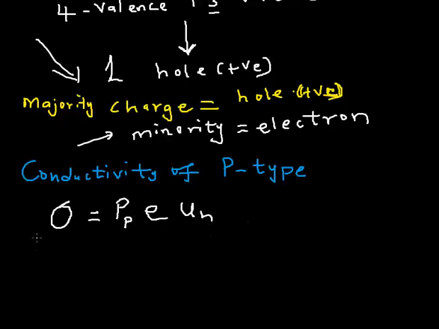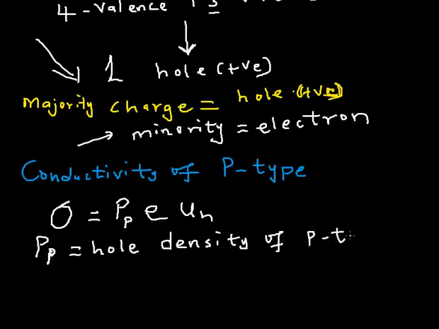So Pp is the hole density of p-type, and of course you know what µh represents: the mobility of the hole.